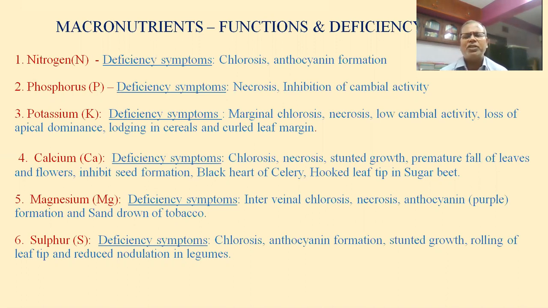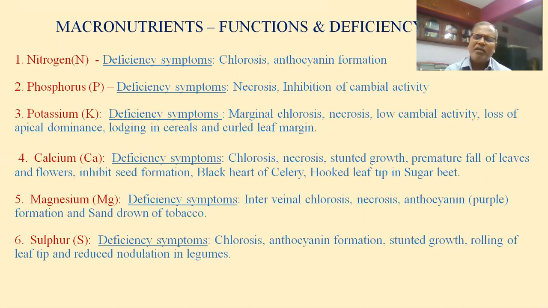It inhibits seed formation, causes black heart of celery, and hooked leaf tip in sugar beet. These are all the diseases. And magnesium: magnesium is an essential component for the formation of chlorophyll. Its deficiency is responsible for intervenal chlorosis, necrosis, anthocyanin pigment formation, and sand drown of tobacco, the disease.